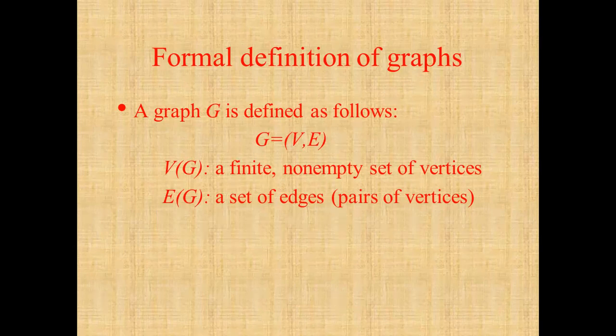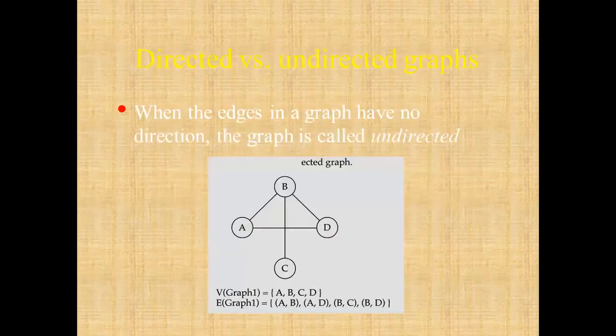And E means the set of edges, which are pairs of vertices. Between A and B there is a pair of vertices, as given in the diagram on your screen, for directed and undirected graphs. When the edges in the graph have no direction, the graph is called an undirected graph. Here V of graph 1 has four vertices: A, B, C, D. And E of graph 1 is the edge set: A to B is one edge, then A to D, then B to C, and B to D. Four edges are there. That is an undirected graph.